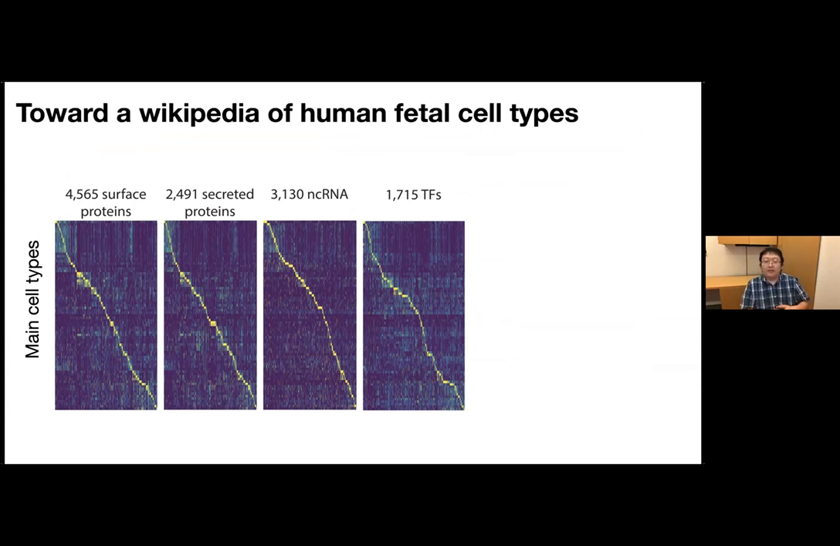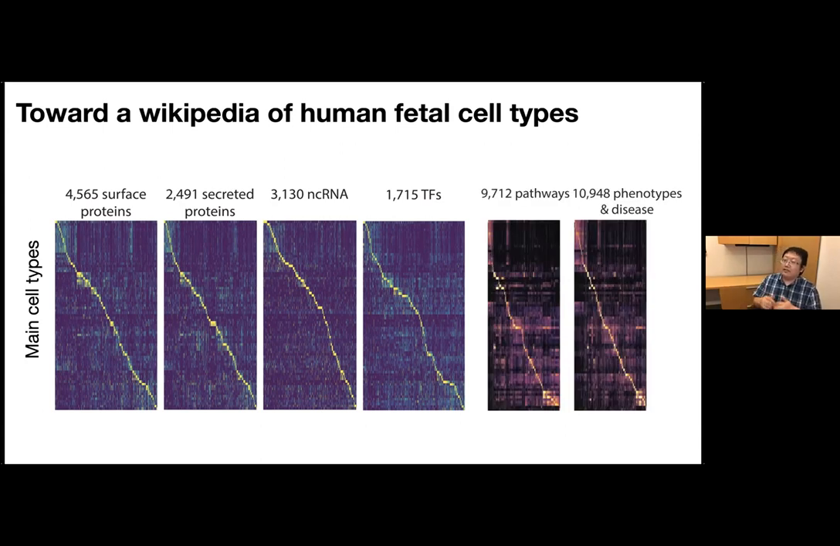For example, here we can readily characterize the function-related surface proteins and secreted proteins that are specifically enriched in each cell type. And we can also characterize thousands of non-coding RNAs or key transcription factors that are significantly expressed in each cell type. If we compare this data set with other databases, we can also identify thousands of pathways, phenotypes, or diseases that are significantly linked with each cell type.